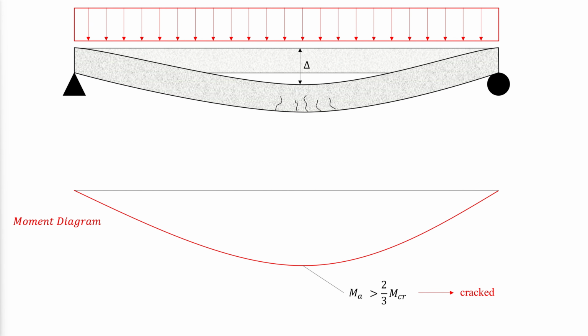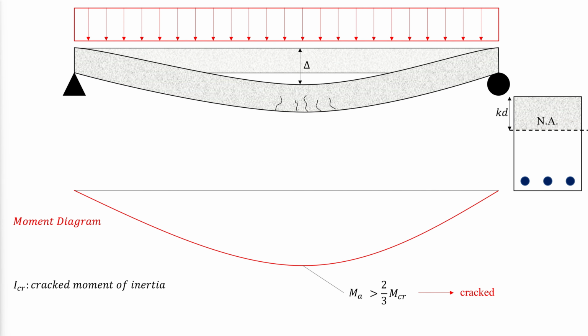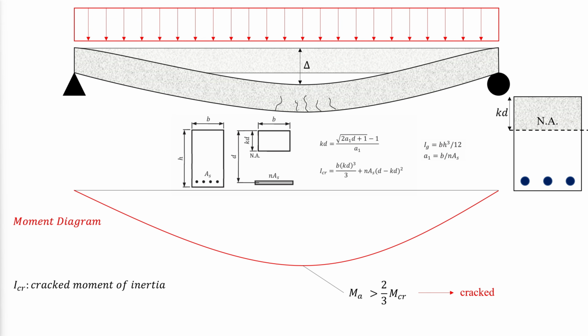Once a section cracks, the cracked moment of inertia should be used instead. In general, it is determined by transforming the longitudinal steel reinforcement area to an equivalent area of concrete. The concrete below the neutral axis, which is located at a distance equal to KD below the extreme compression fiber, is cracked and is ignored in the analysis. For a rectangular concrete beam with one layer of longitudinal reinforcement, it works out as follows, where N is the ratio of the steel elastic modulus to that of the concrete.